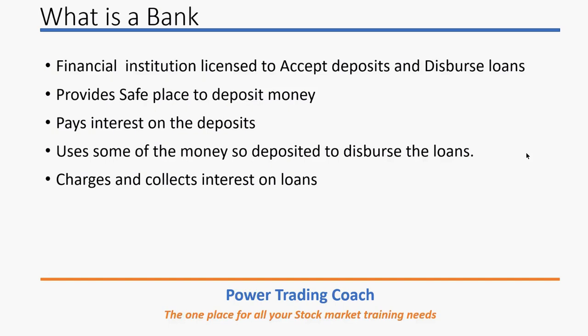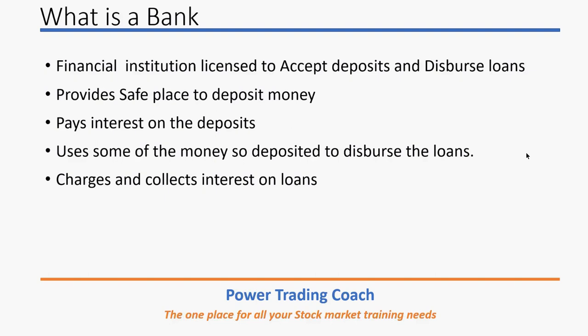There are other tasks the bank does, but for simplicity and for the sake of this particular session, we'll only be discussing deposits and loans. So the bank provides a safe place to deposit our money. We deposit our money in the bank, and in lieu of that, the bank pays interest on those deposits.